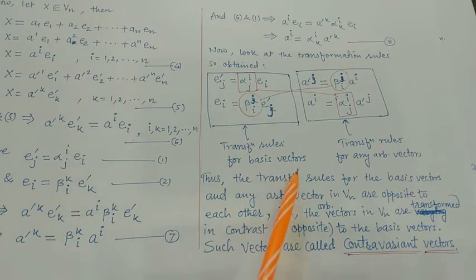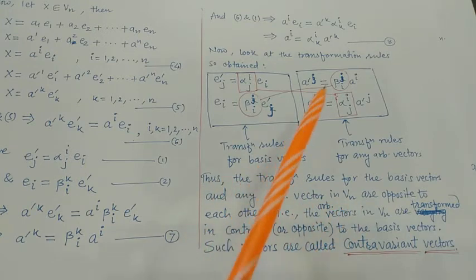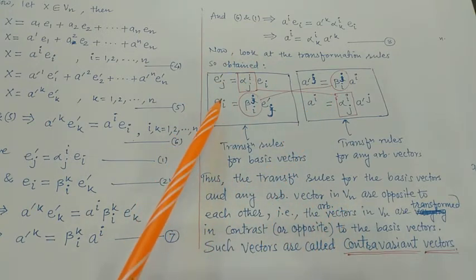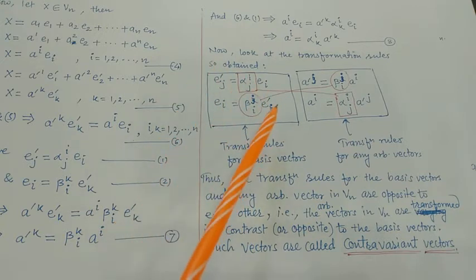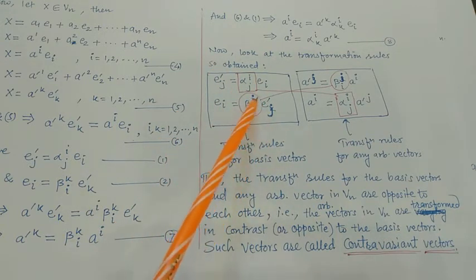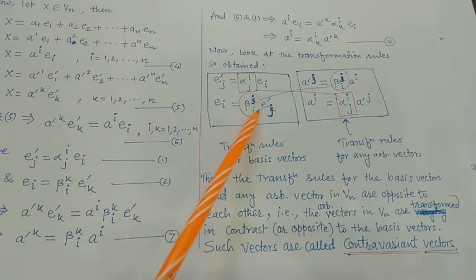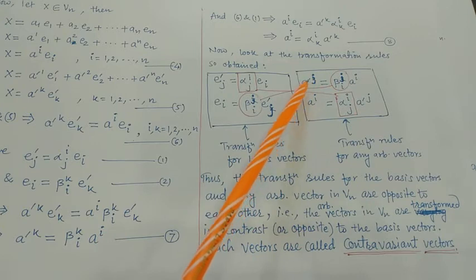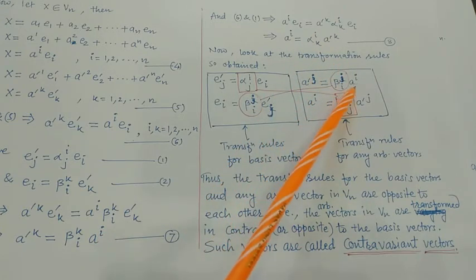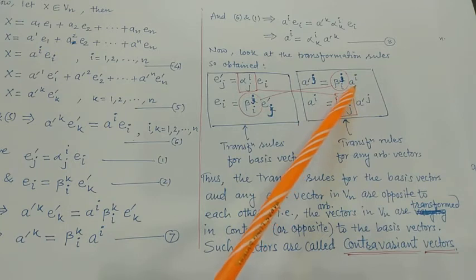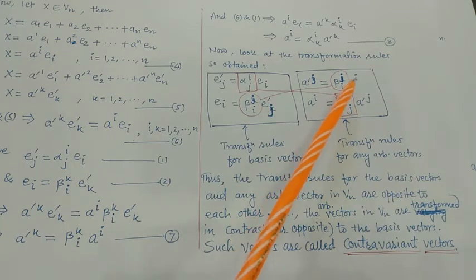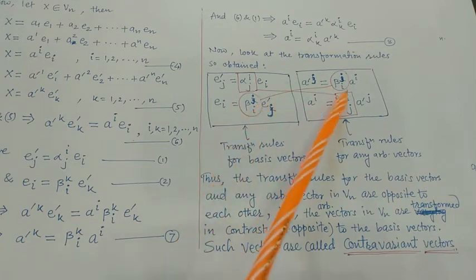Thus the transformation rules for the basis vectors and any arbitrary vector in Vn are opposite to each other. You can see here, ei gets transformed into e dash j where the scalars are beta ji, or this matrix is beta ji, but the quantity in the dash system gets transformed into the quantity in the without-dash system where the matrix is this.